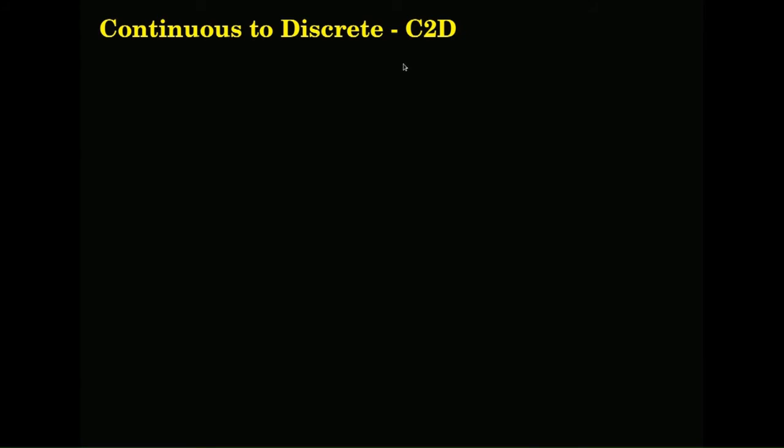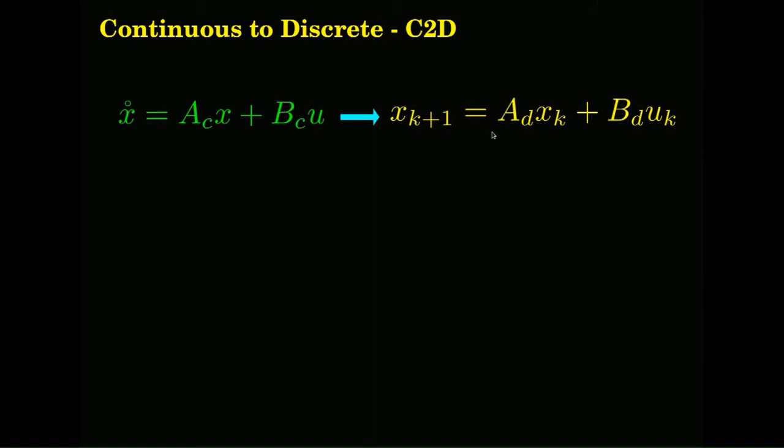So now the core point which we come to is to convert from continuous to discrete. So the job is that we have x dot is equal to Ac x plus Bc u, and we would like to bring it to x(k+1) equals Ad x(k) plus Bd u(k), with sampling time as the input. At this point I want to also make a mention, what is this? This is not only the plant, but all other dynamics up to the point of digitization.